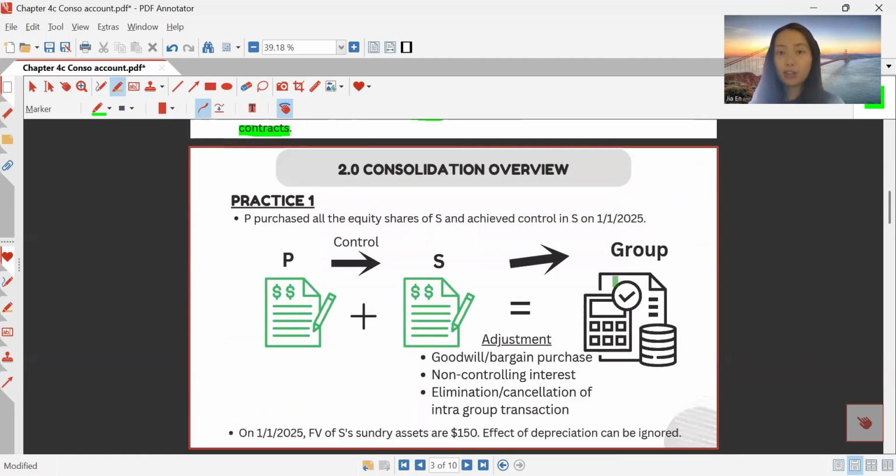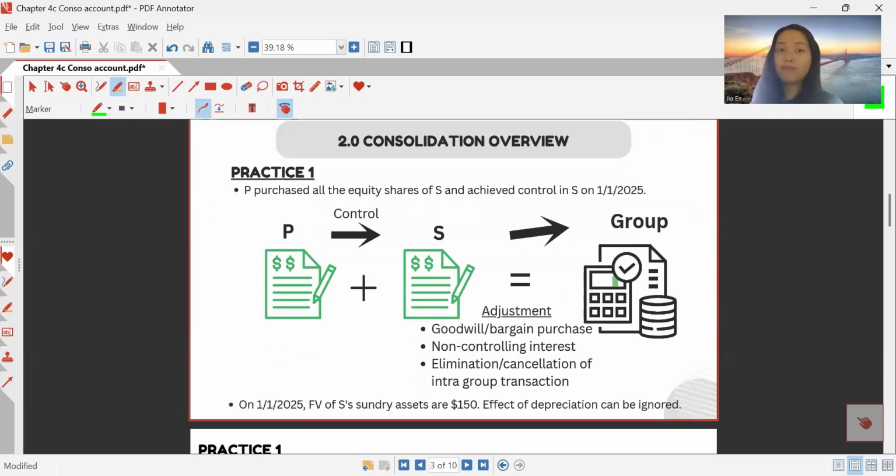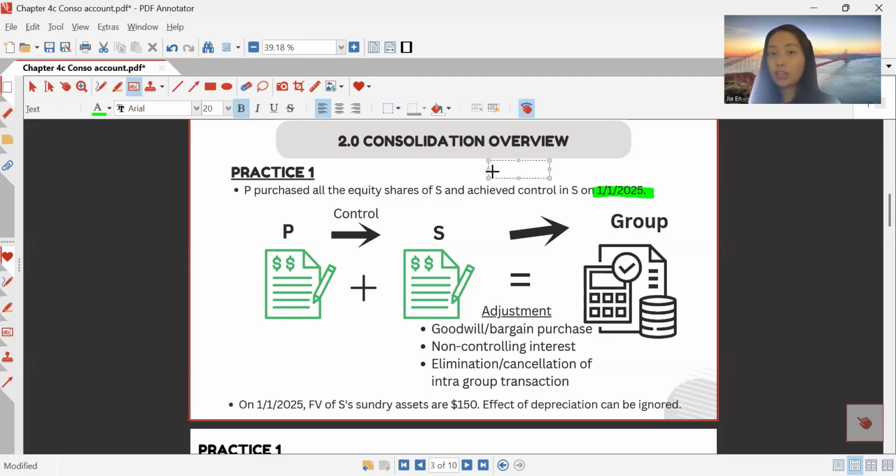Now, next, consolidation overview. Let's do a practice here. P has purchased all the equity shares of S and achieved control in S on 1st of January 2025. The date here is very important. So when a parent company achieves control in a subsidiary on this date, this date will then become a cut-off date. Whatever transaction happened before this date, we call it